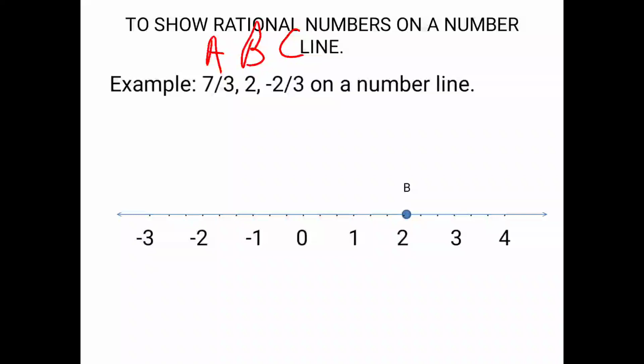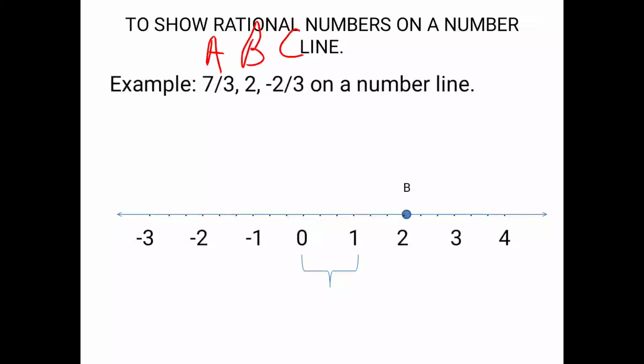Next, how to mark 7 upon 3 and minus 2 upon 3. If you observe carefully, take 0 and 1 as an example. Between two numbers, like 0 and 1, this is called a unit. Now between the two numbers, how many points are there? 2 points, correct? So I'm going to count it. Be with me.